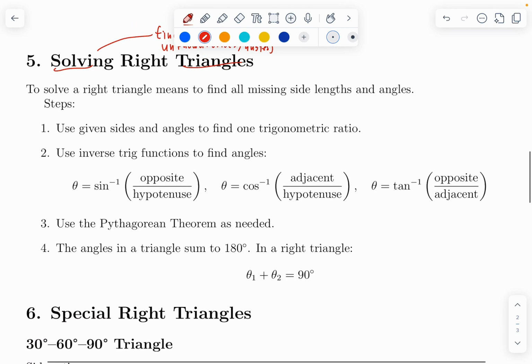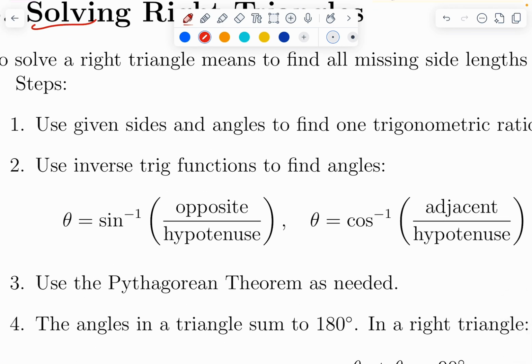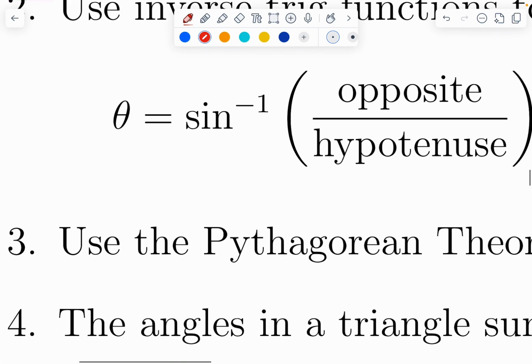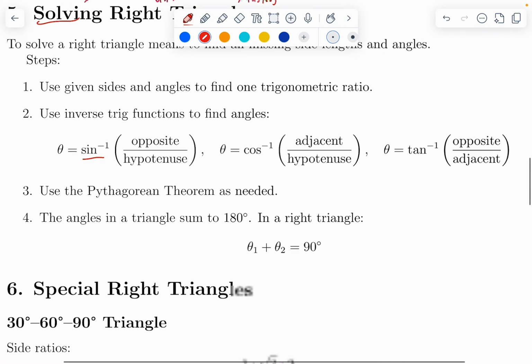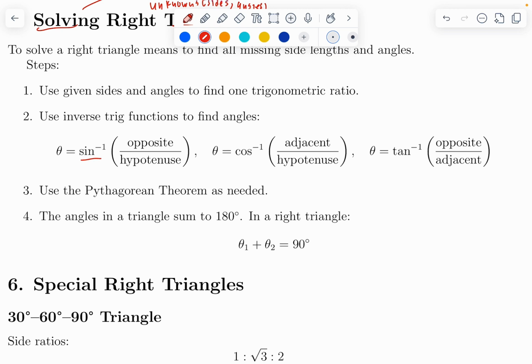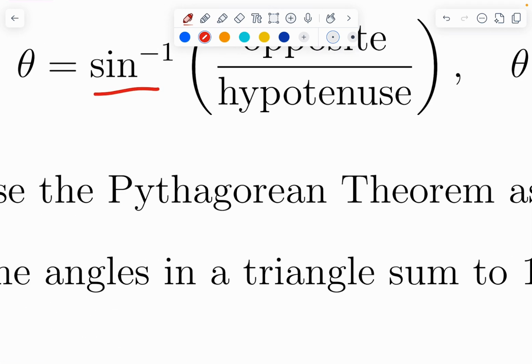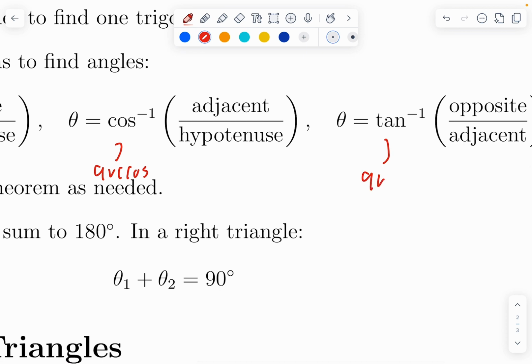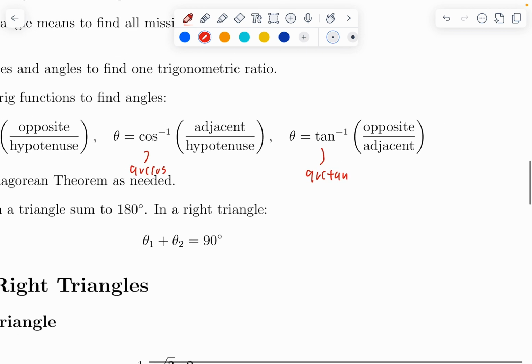If we are given, let's say, one side or two sides and one or two angles, we could find a trigonometric ratio. Then we can use inverse sine, inverse cosine, or inverse tangent, basically our inverse trig functions, to solve for angles. Remember, inverse trig is what gets us angles. We can also call these arc sine, arc cosine, and arc tangent. So that's how we get our angles.